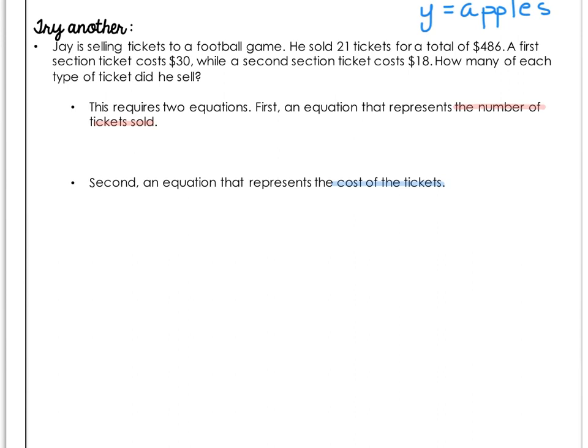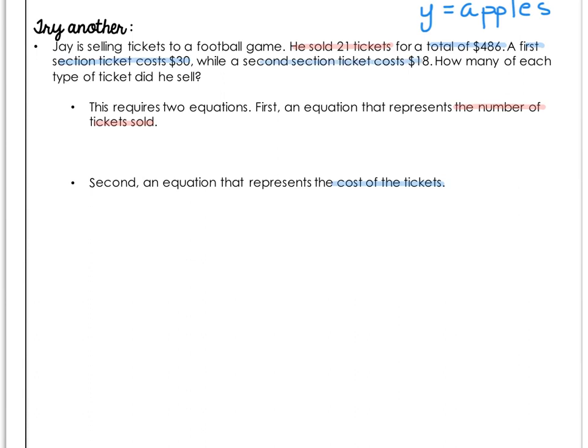Again, this is very common where one equation is an amount and another relates to cost. So in our problem, we're first going to look for the number of tickets sold. So it says he sold 21 tickets. That's it. That's all we know. Second, the cost of the tickets. The total is $486. A first section ticket is $30. Second section is $18. And how many of each did he sell?